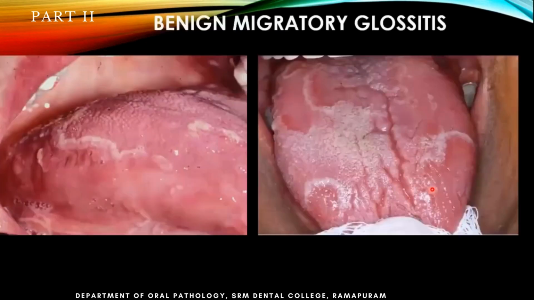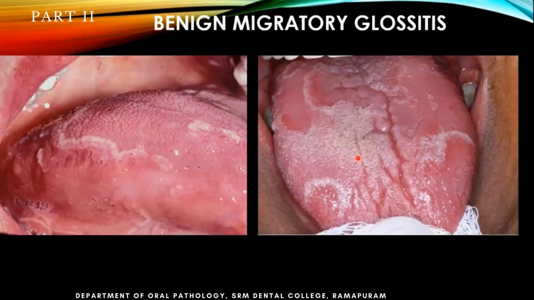Benign migratory glossitis is another important feature. The name itself suggests that there's nothing to worry about. These are like small geographic areas that keep on moving. It is a type of infection, but there is nothing to worry about. You can also see fissures here, right? The same patient has fissures here too. As long as the glucose levels are maintained, obviously there's nothing to worry about.